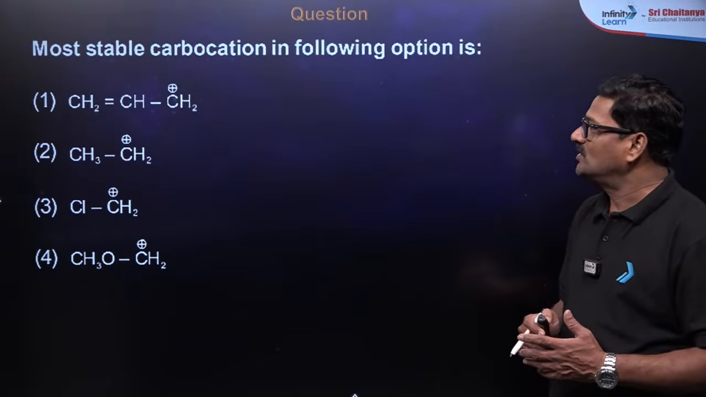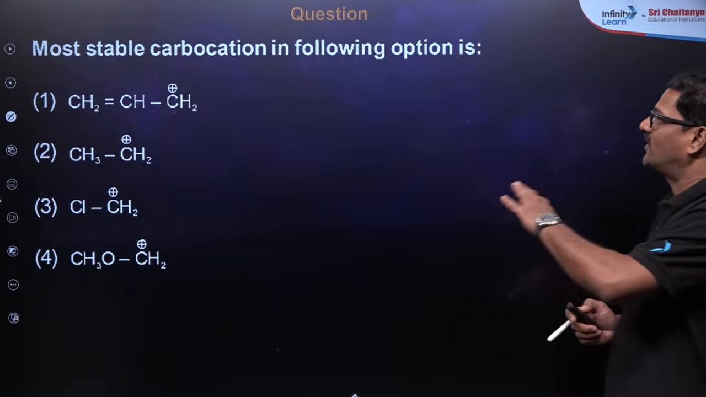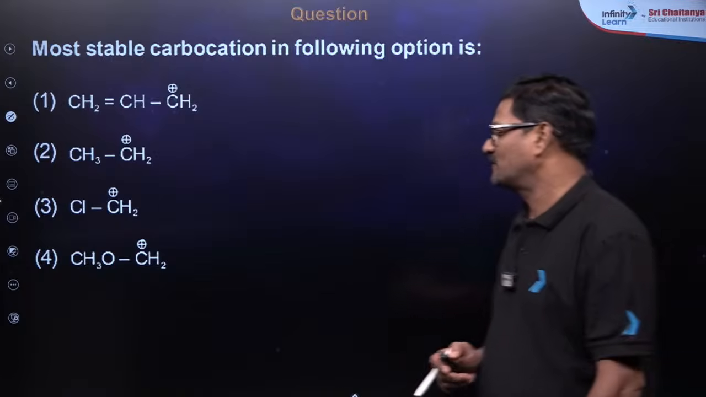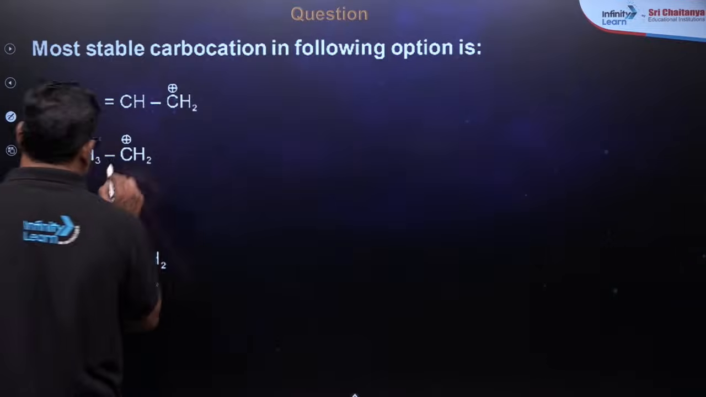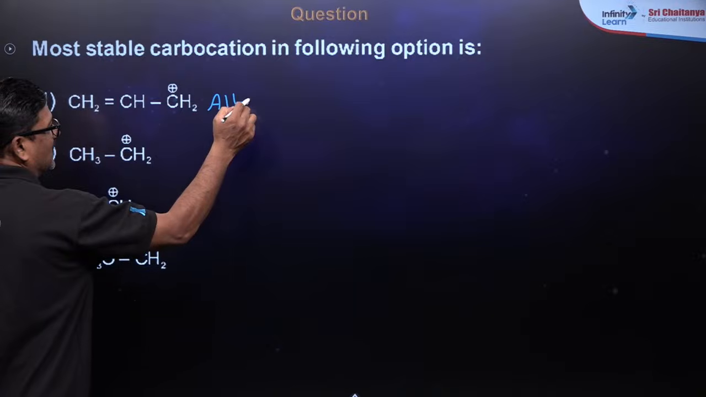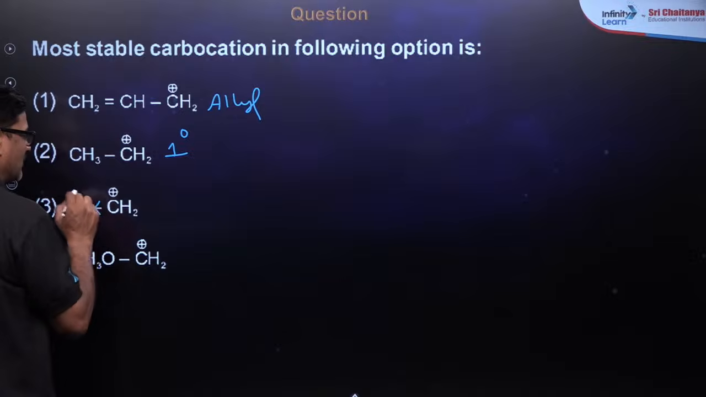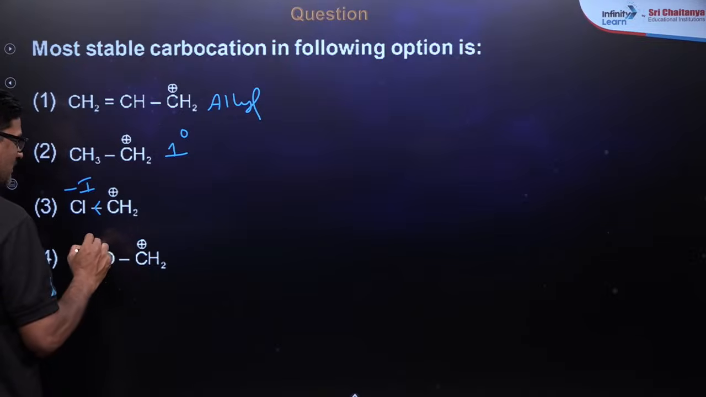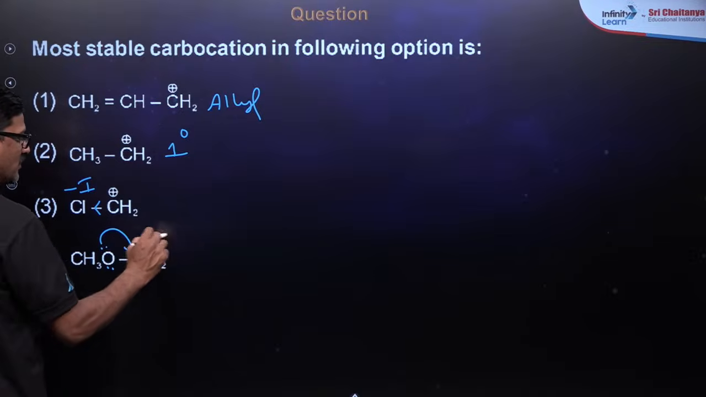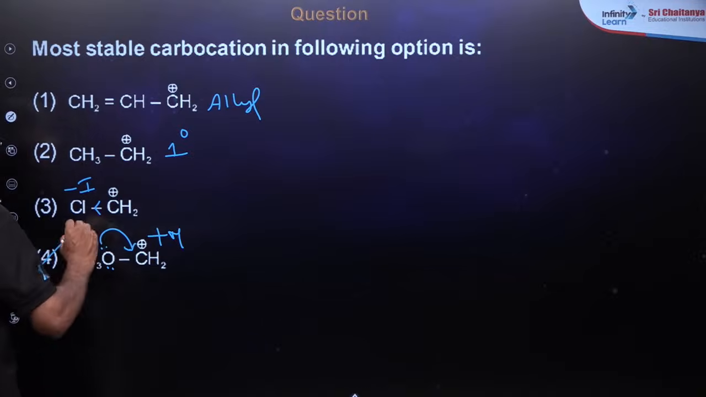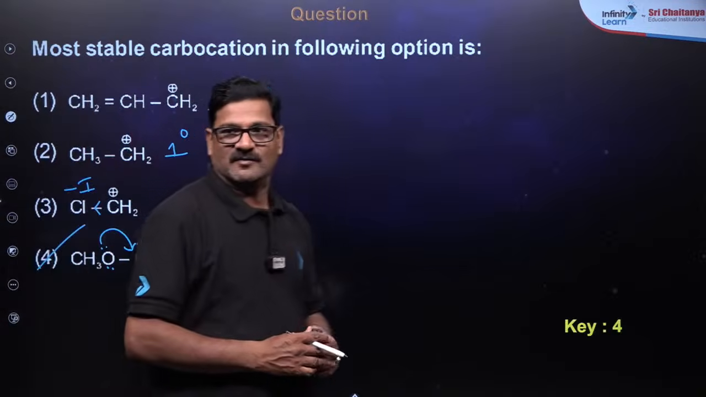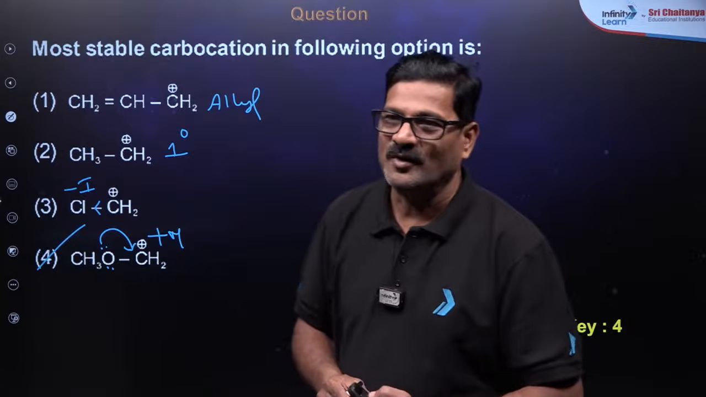And also, you will be asked for the more stable carbocation among the following options. As I mentioned, this is allyl with resonance, this is primary, and this has an electron-withdrawing group with negative inductive effect. The lone pair of electrons with positive mesomeric effect is going to be super stable. What do you say?